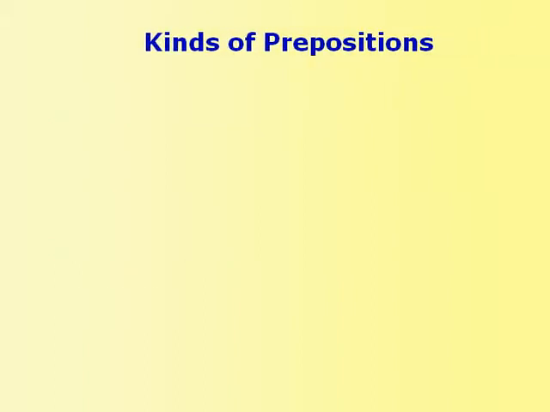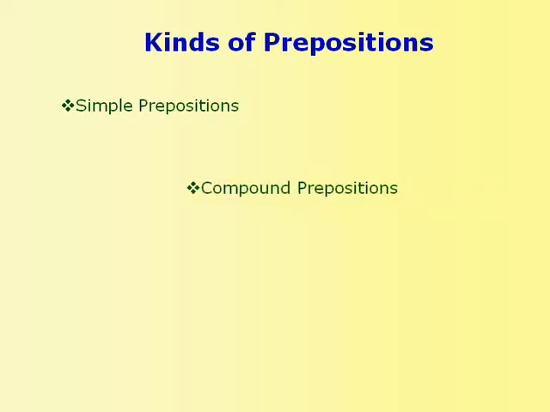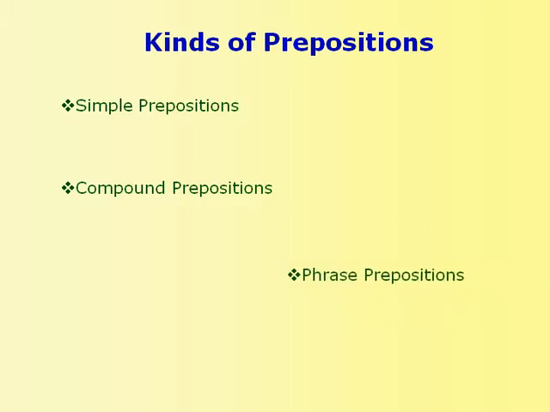Now there are basically three kinds of prepositions. They are simple prepositions, compound prepositions, and phrase prepositions. Let us look at each of them in greater detail.